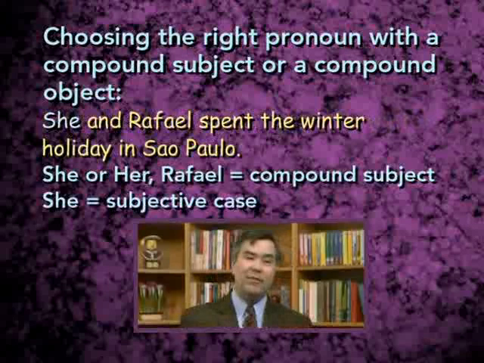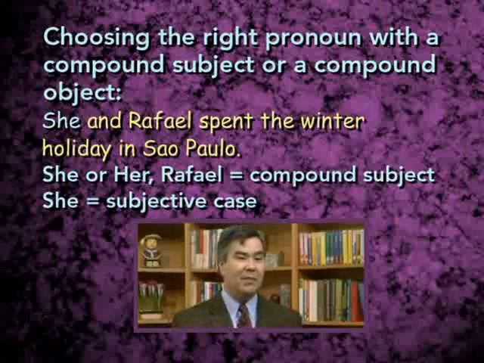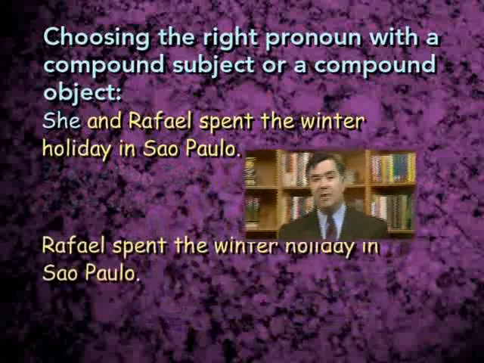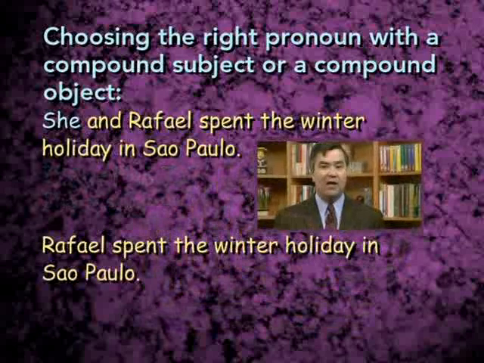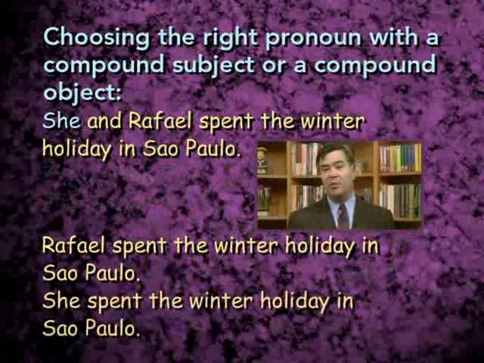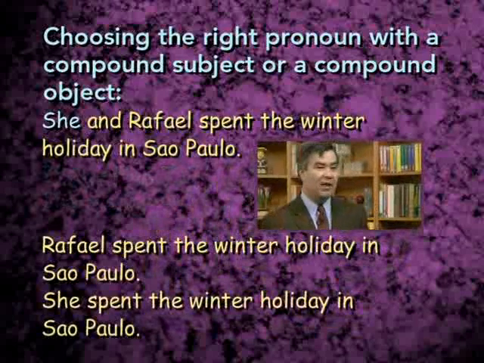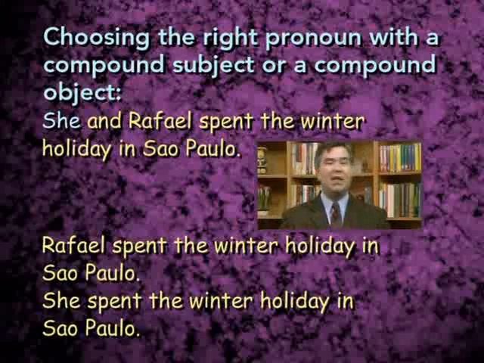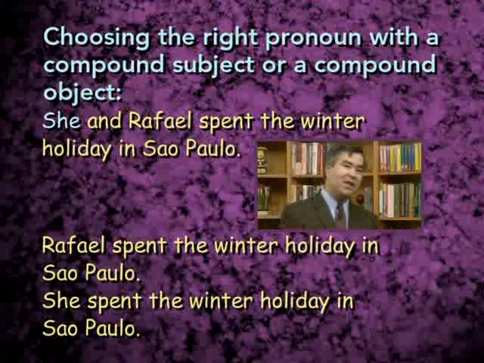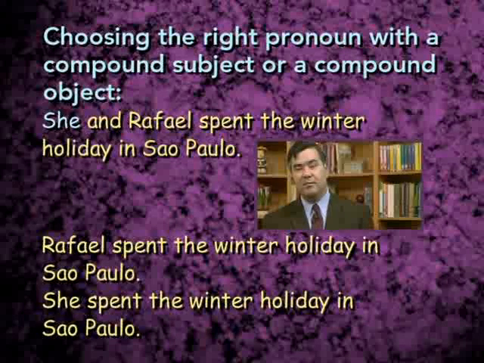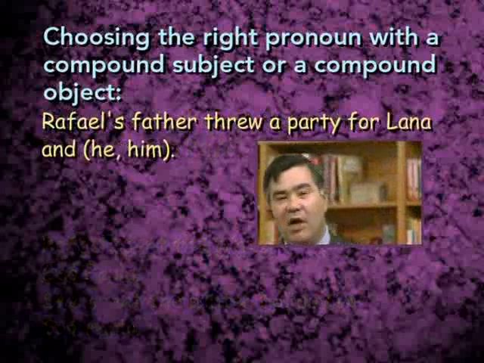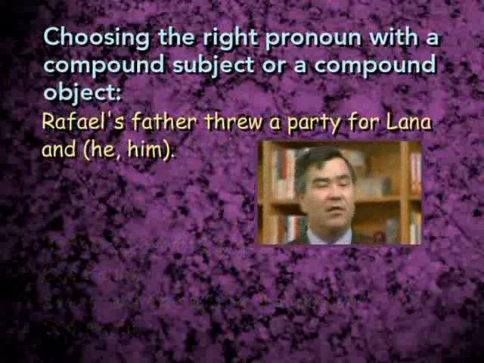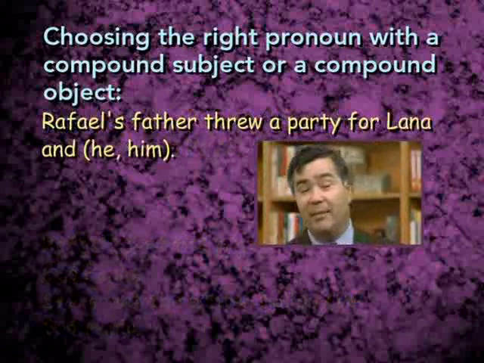However, if this isn't obvious, break it into two sentences and then it becomes obvious. One sentence would be, Raphael spent the winter holiday in Sao Paulo. The other would be, she spent the winter holiday in Sao Paulo. Once you separate out the two subjects, then it becomes very obvious that the subjective case is correct and she would be used rather than her. One more example. Raphael's father threw a party for Lana and he or him.